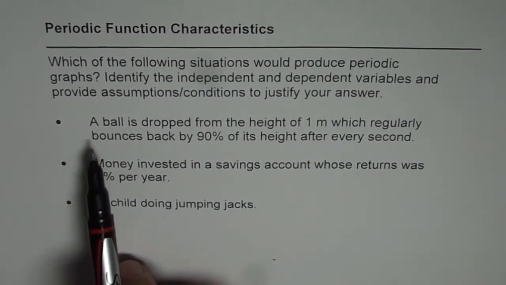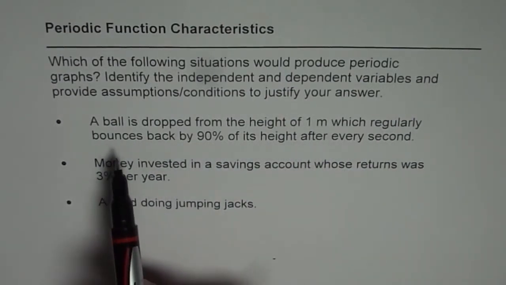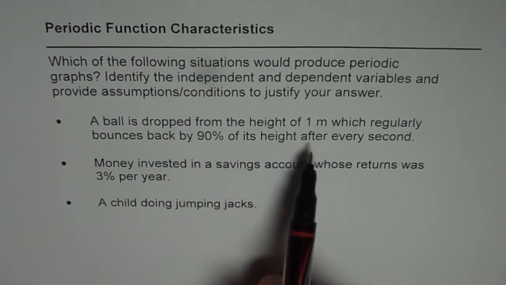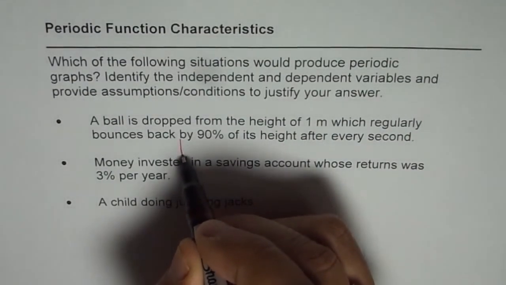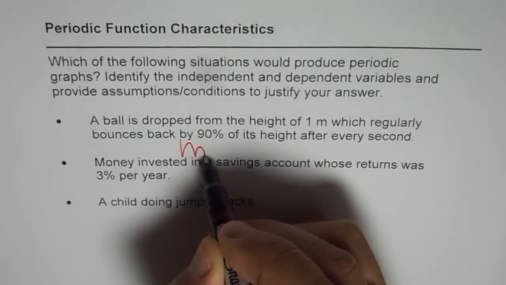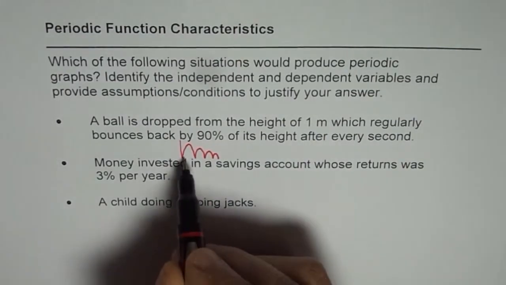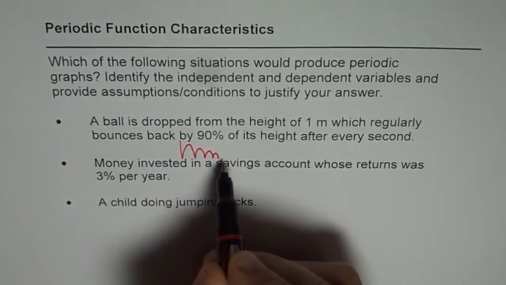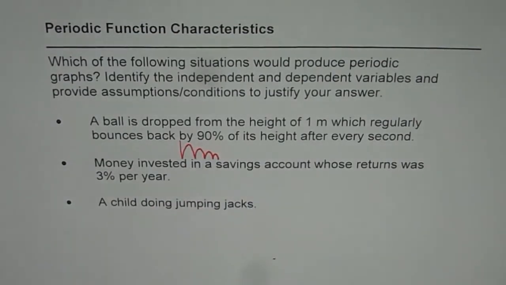The first one is a ball is dropped from the height of 1 meter, which regularly bounces back 90% of its height. That means a ball is dropped, let's say, and then bounces back and goes kind of 90% of its height. So it kind of goes like this, right? Now, is that periodic? It is bouncing back at regular intervals, but that simply does not make it periodic.